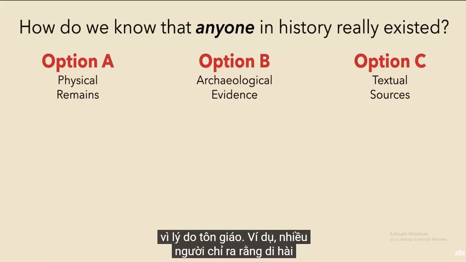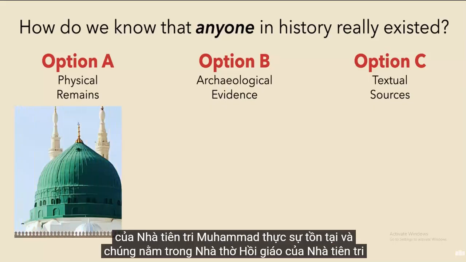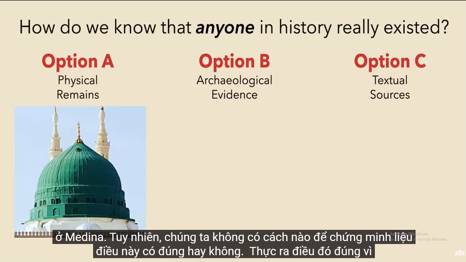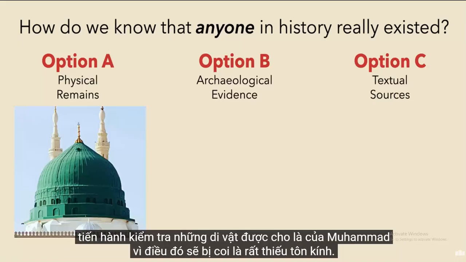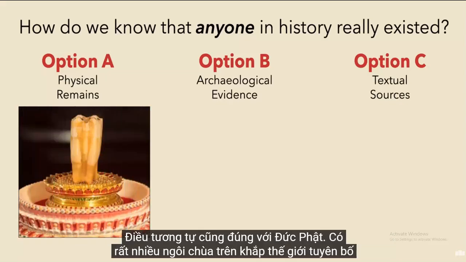So, for example, many people pointed out that the physical remains of the Prophet Muhammad do exist and that they are located in the Prophet's mosque in Medina. However, we have no way of proving whether or not this is actually true, because I'm pretty sure that the caretakers of that mosque are never going to allow any scientists to do tests on the supposed remains of Muhammad, as that would be considered very irreverent. The same is true of the Buddha.